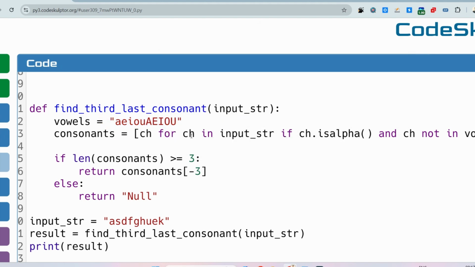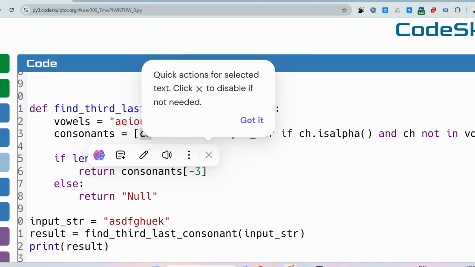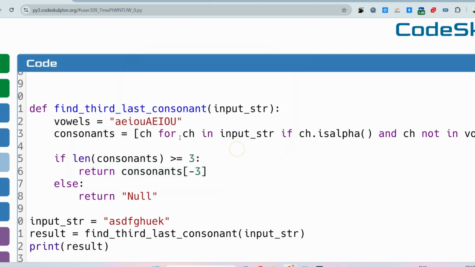If not, then it is fine. And if it is a character, then it is fine. So just store that in this list. In each iteration it will keep storing all the consonants one by one.